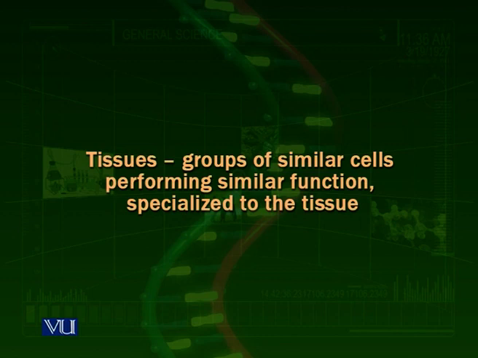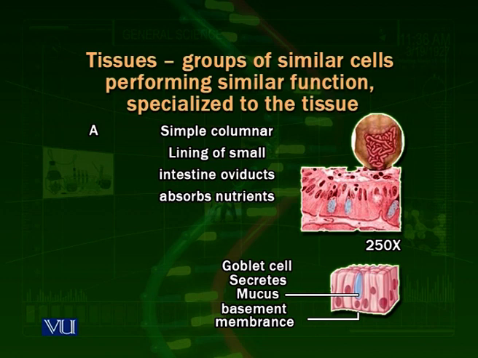Tissues, what are tissues now? Tissues are the groups of similar cells which perform a similar function. There are different types of tissues present inside the organisms' bodies. There are a few organisms which consist of only 2 layers of tissues called ectoderm and endoderm. There are a few organisms which have more layers, and there are a few organisms as complex as the human beings, which have many types of tissues which perform their different functions. Now we look at these diagrams which show you different types of tissues and their functions. Let's have a look at the diagrams.